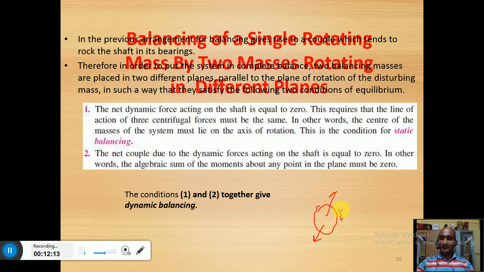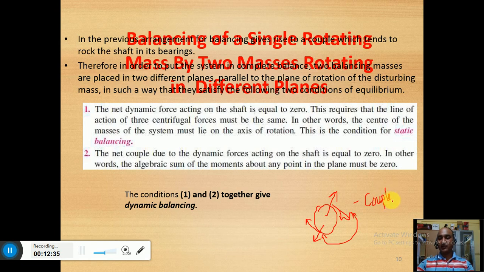Due to the continuously changing direction of these forces, the tangential forces will be developed. These two forces will be equal and opposite, and they will lead to a couple. So due to this couple, what will happen?